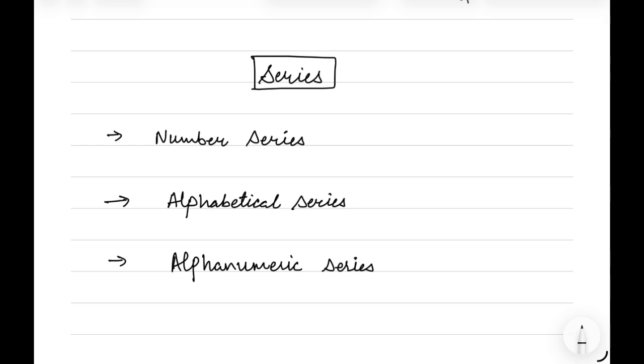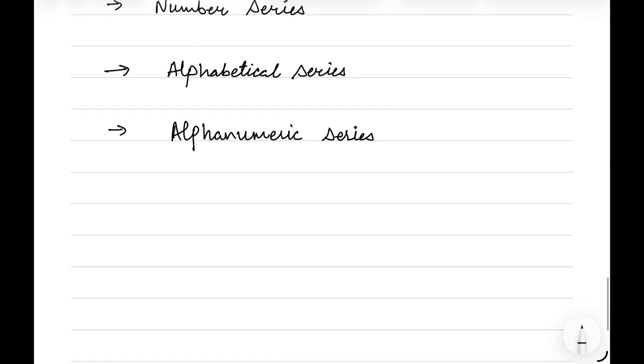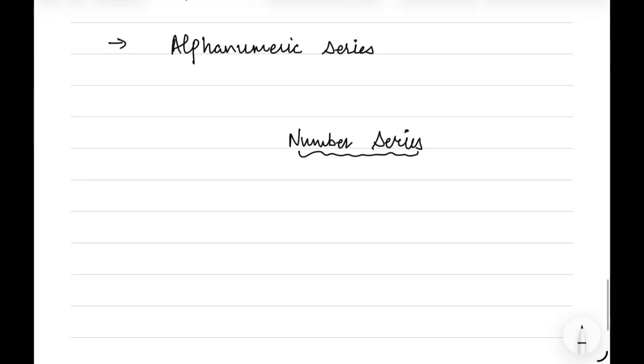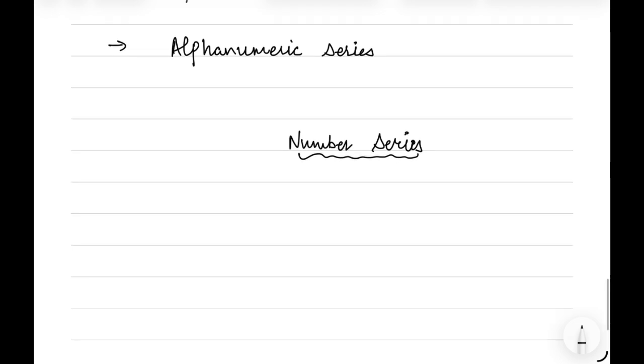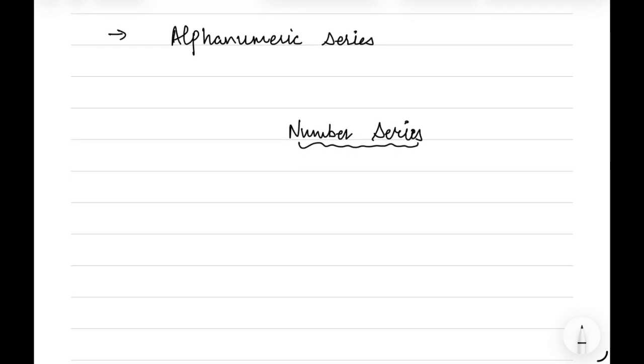So we'll start with the number series based questions. In this section, we will do questions in which a series of numbers is given, and they follow a certain path or pattern throughout the series, and we have to decode this series. There can be a question based on addition or subtraction, that is, something is added or subtracted, and the pattern will be followed in the sequence.